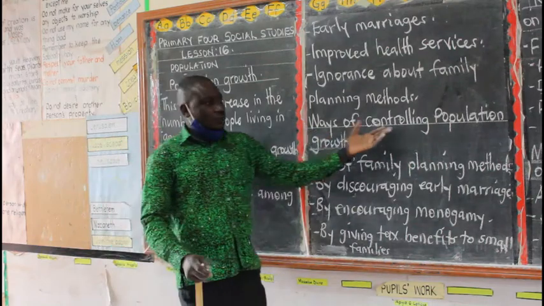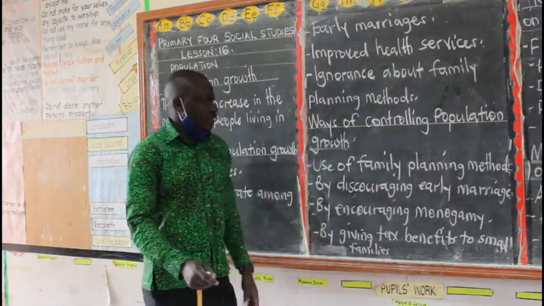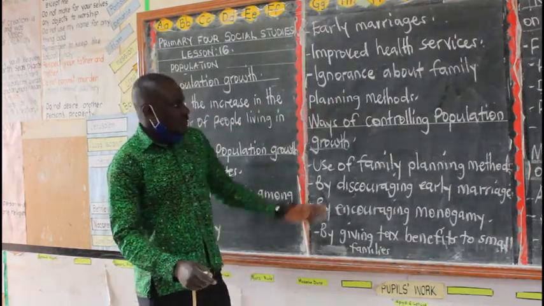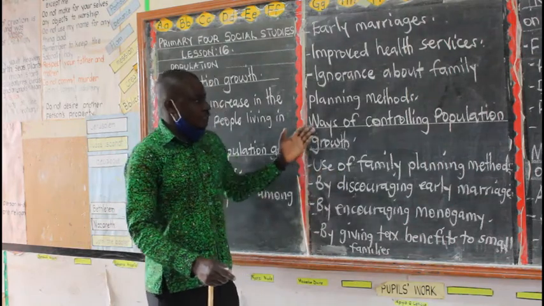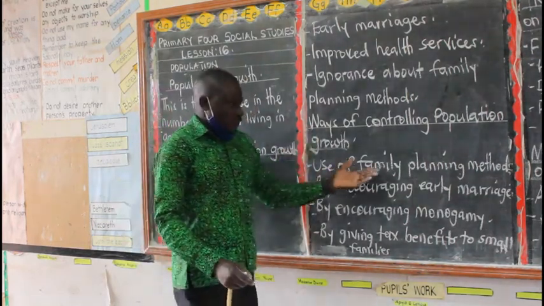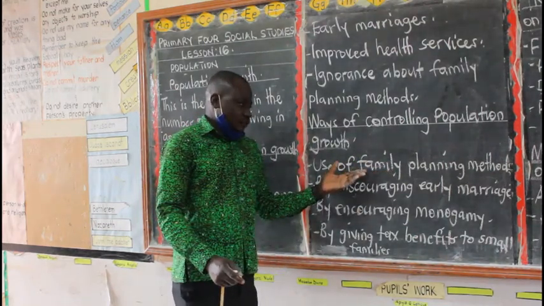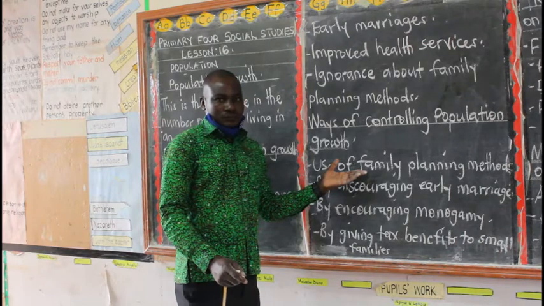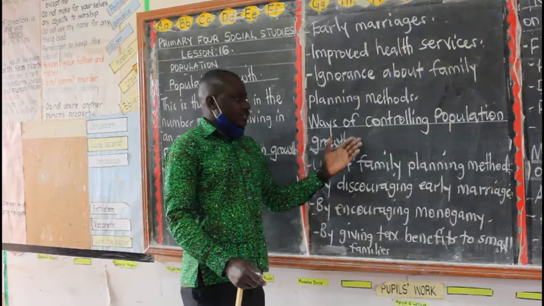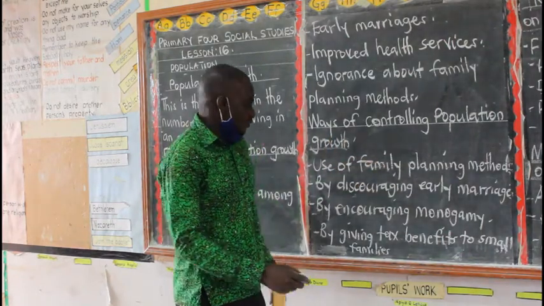Now how can we control? How can we reduce the number of people in an area? We are looking at ways of controlling population growth. The first one: we should encourage people to use the family planning methods. Look at families where you have 10 and above children. Such families should be encouraged to use the family planning methods.